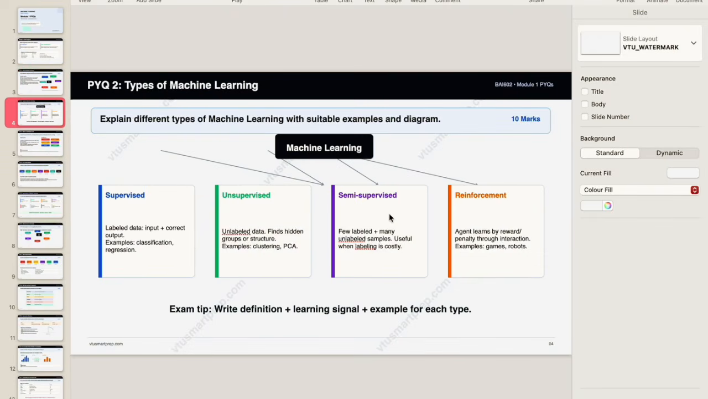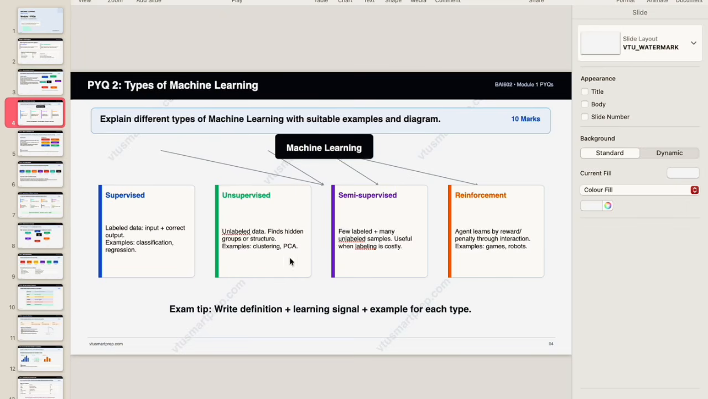Next is types of machine learning. They can say, explain different types of machine learning with suitable examples and diagrams. You have four types: supervised, unsupervised, semi-supervised, and reinforcement learning. Understand what supervised learning means and what kind of data it has, and along with the examples you can write. Remember these keywords. This is very last-moment preparation, so remember these keywords and explain in your own words.